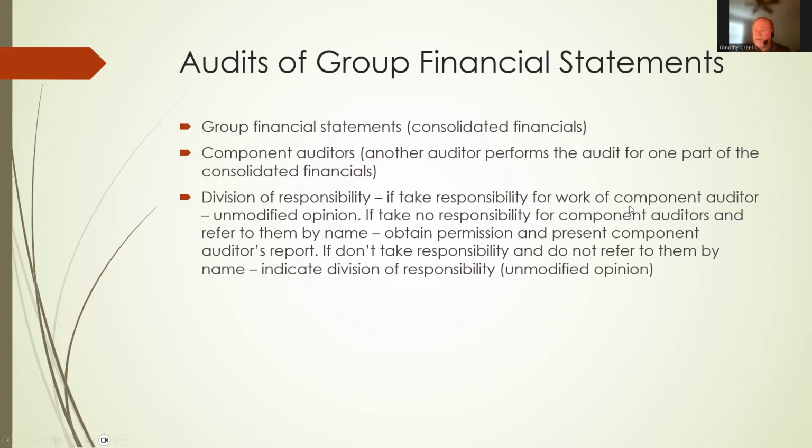If they take responsibility for work of the component auditor, they can give an unmodified opinion. So if the component auditor says everything's fine over here, the audit firm decides to take responsibility for that, they just give an unmodified opinion. If they take no responsibility for the component auditors and refer to them by name, they would obtain permission and present the component auditor's report. If they don't take responsibility and do not refer to them by name, they would indicate division of responsibility within the unmodified opinion. So within their audit report, they would indicate the division of responsibility.